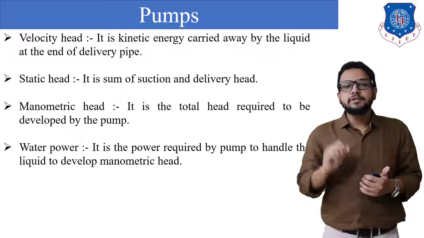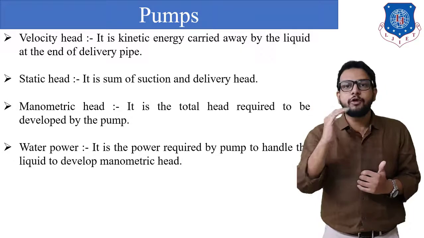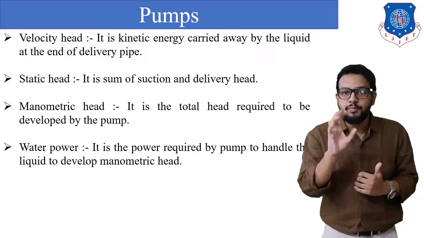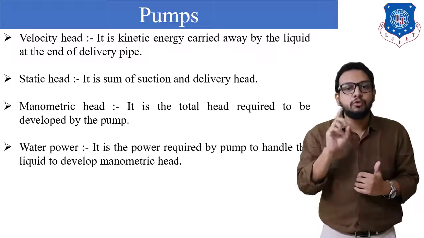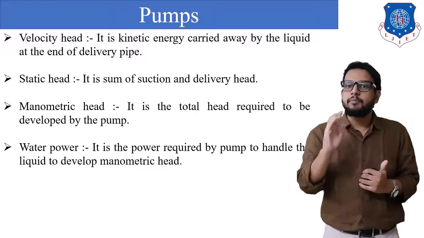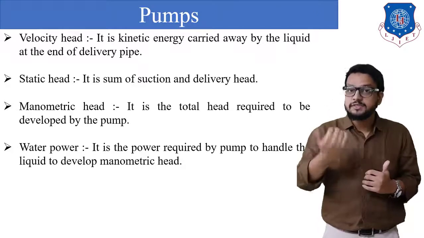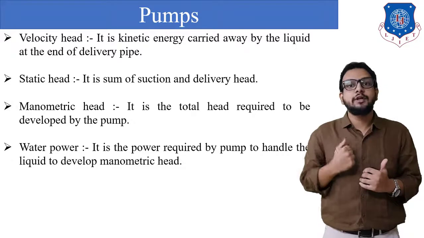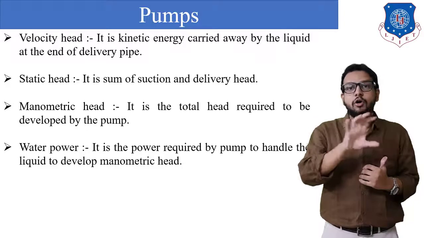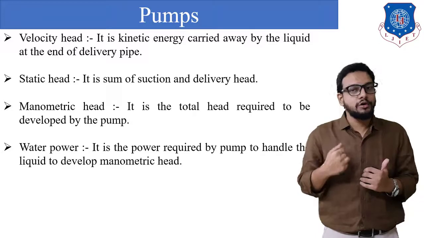So we would say that it is a power which is required by a pump in order to deliver a liquid from a sump to a delivery tank. We can also say that it is a power which a pump requires to overcome the manometric head. That is all the heads which a pump has to overcome: suction head, delivery head, frictional head loss in the suction pipe, frictional head loss in the delivery pipe, frictional head loss in the pump, and velocity head. All these heads a pump has to overcome make the total manometric head, for which the power required is called water power.